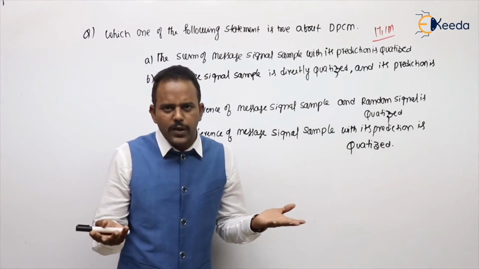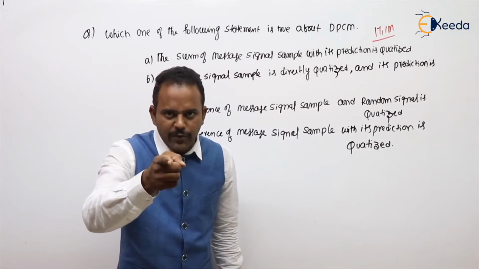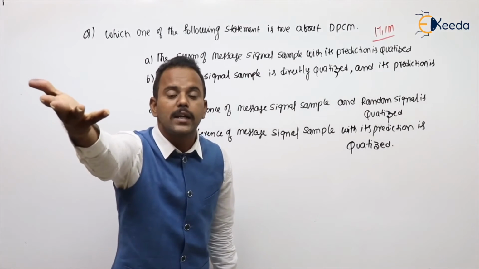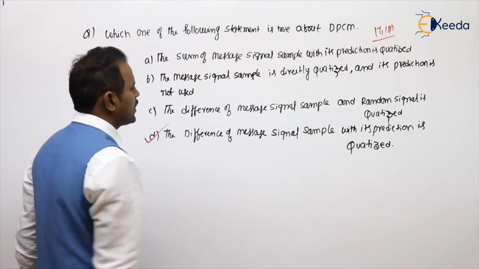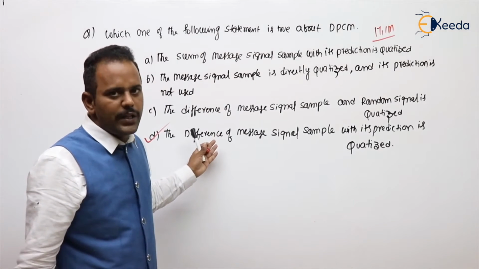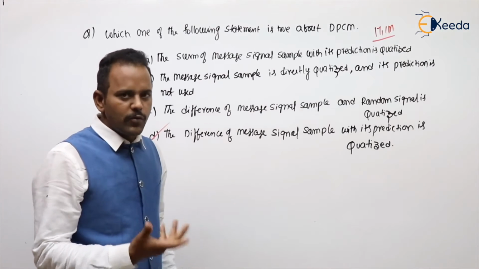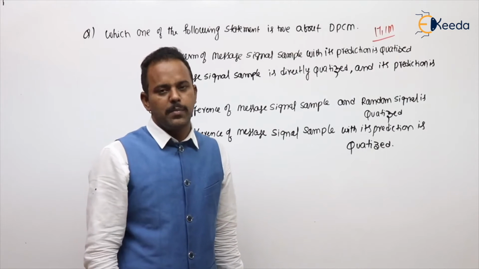What are we doing in differential PCM? In differential PCM, we are quantizing the difference between the present sample, that is the actual message sample, with a predicted sample. So the first time the question came on differential PCM, that too on the basic point. Simple 1 mark in the 17 GATE exam. What are we quantizing? The difference between the sample and the predicted sample value.